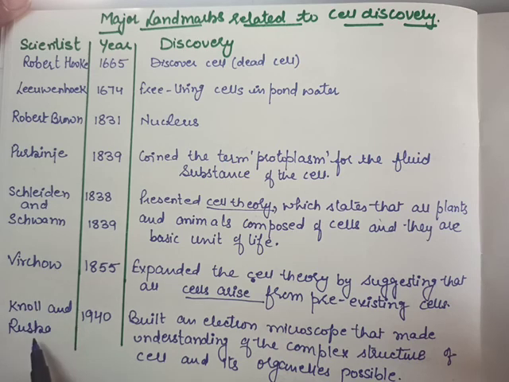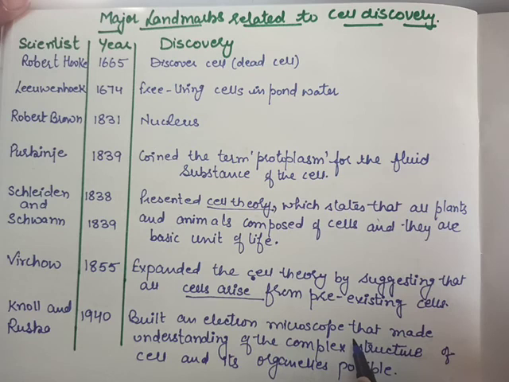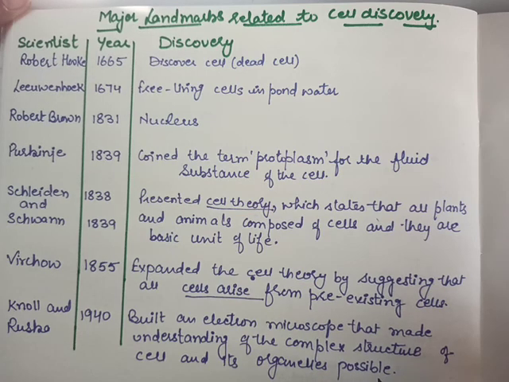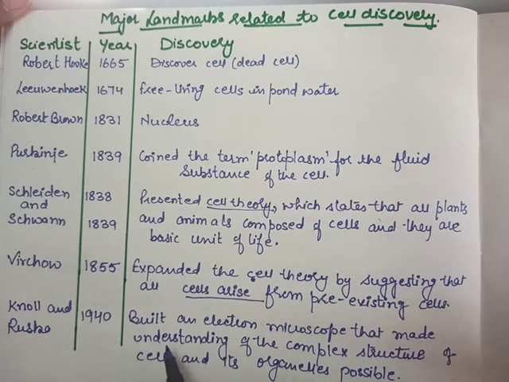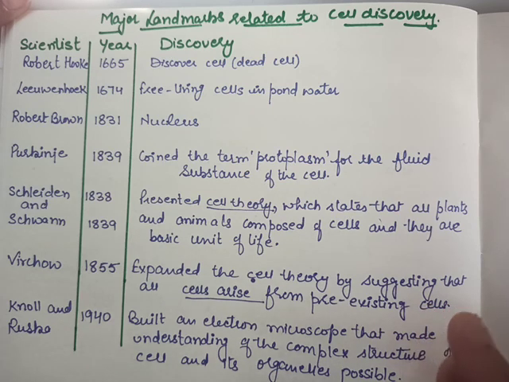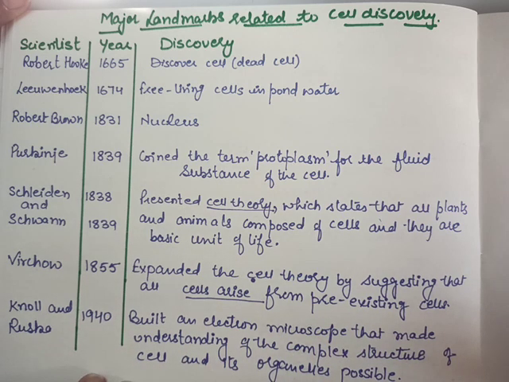Then Knoll and Ruska in 1940 built an electron microscope that made the understanding of the complex structure of the cell and its organelles possible. So in 1940, a more complex microscope was discovered, that was the electron microscope, under which the scientists were able to know more about the cell organelles. You have to learn these points also.